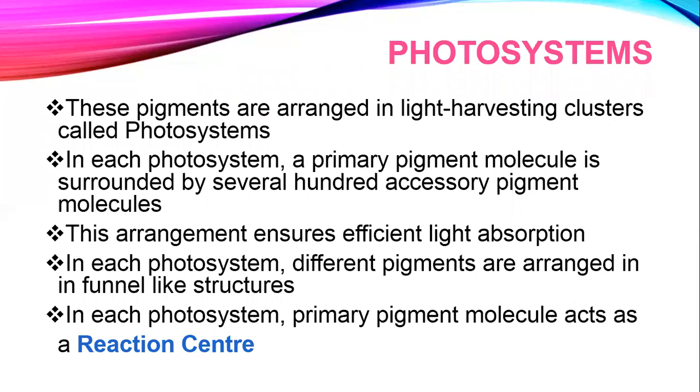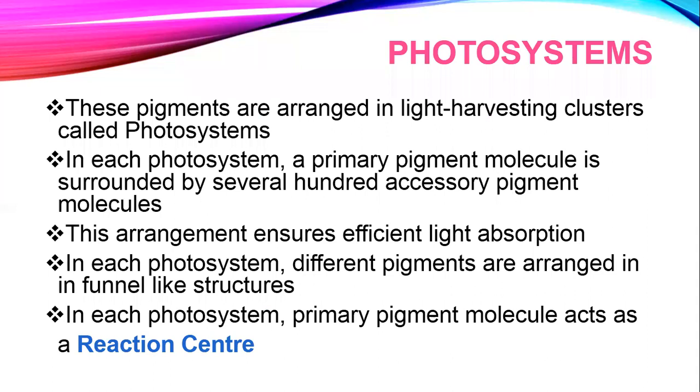Now we come to the photosystems. You see these pigments are obviously present on, you must have studied the structure of chloroplast, though we are going to study in detail the structure of chloroplast in this chapter as well, but I'm sure you people have read about it. And you know about thylakoid. If you don't know about the thylakoid, we can for the time being skip it right now, because we are going to study it with the structure of chloroplast.